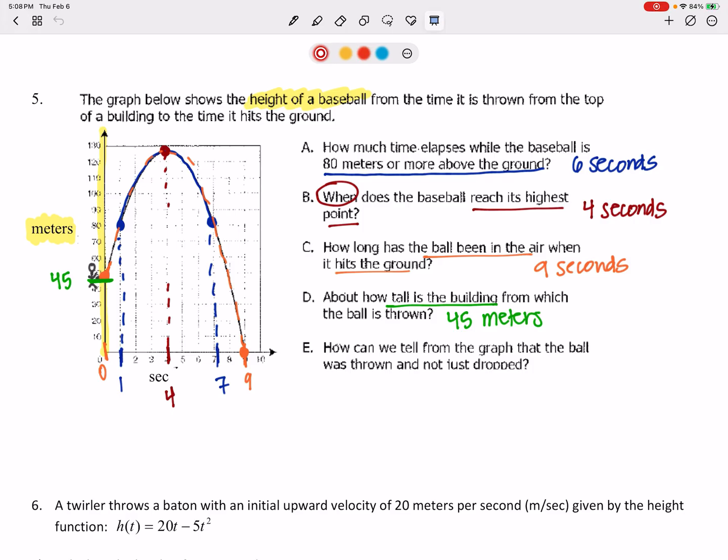How can we tell that the ball was thrown? I would say the explanation is that the ball goes up first.